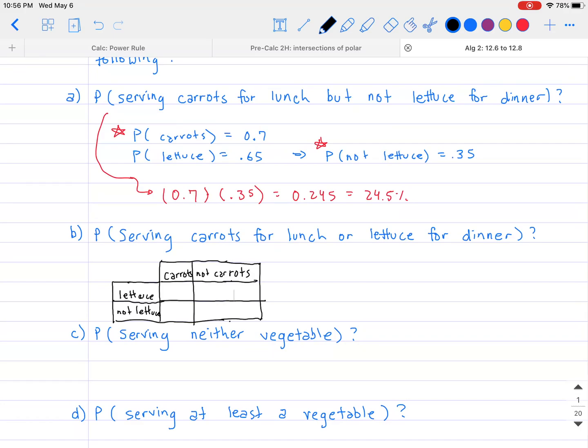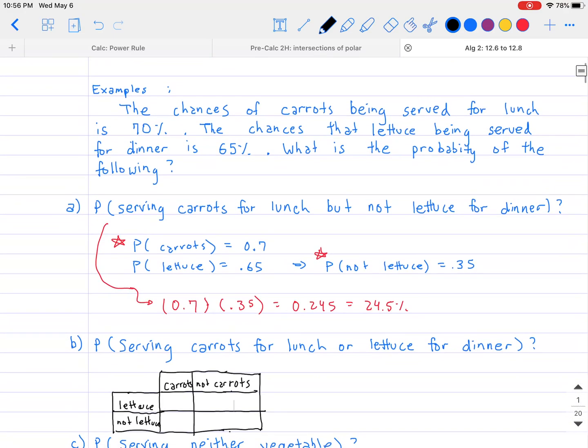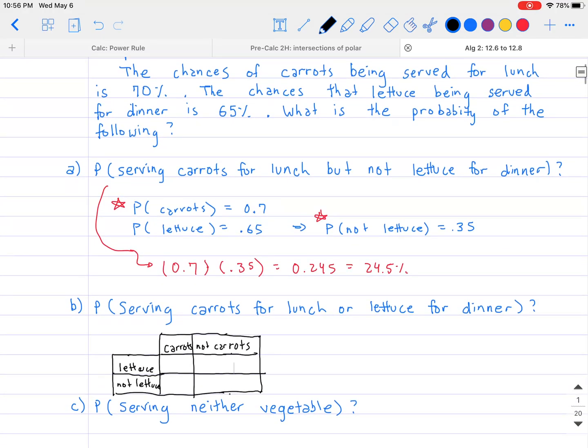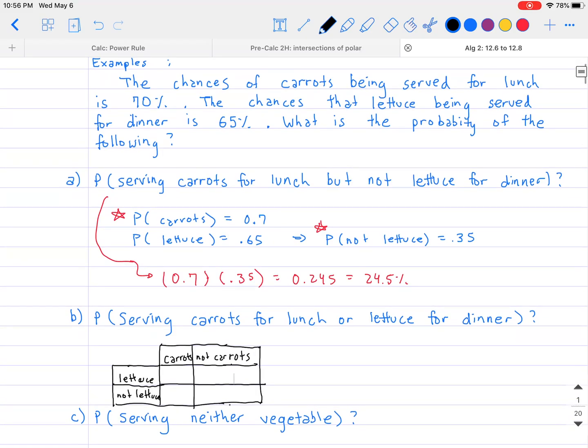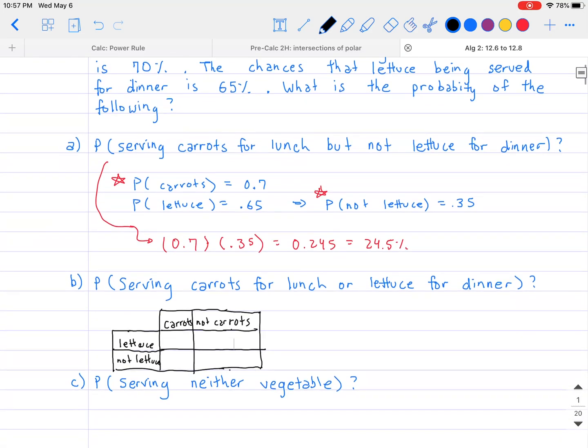So if it's both, then we're going to take those two and multiply together. The probability of getting carrots is supposed to be 70%, and the probability of lettuce is 65%. So I'm going to take those two and multiply together.